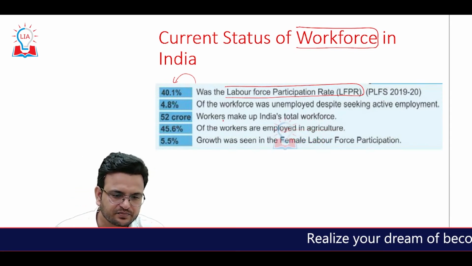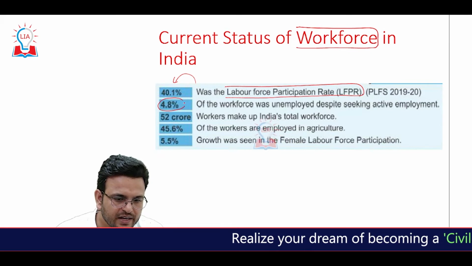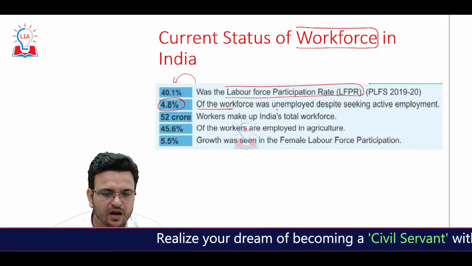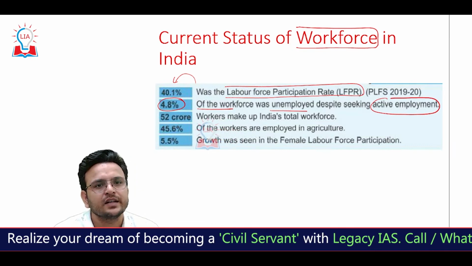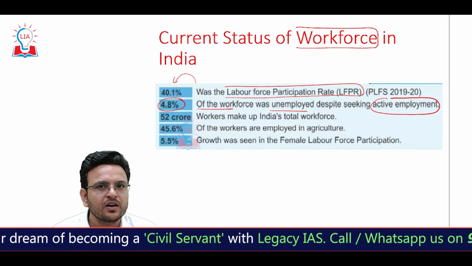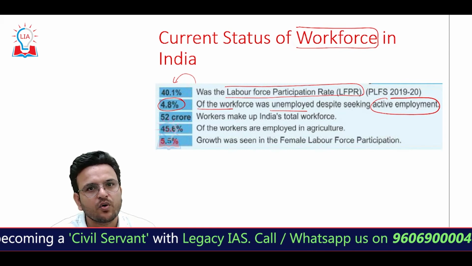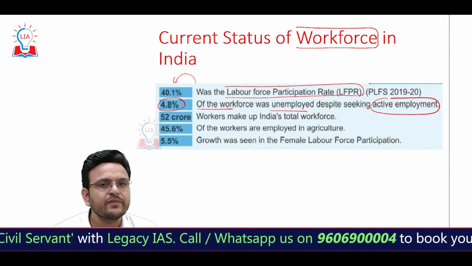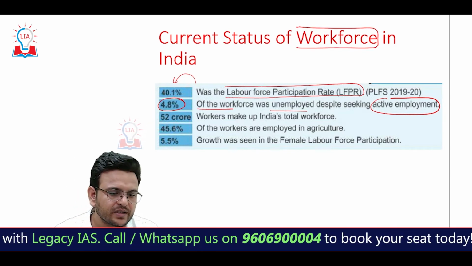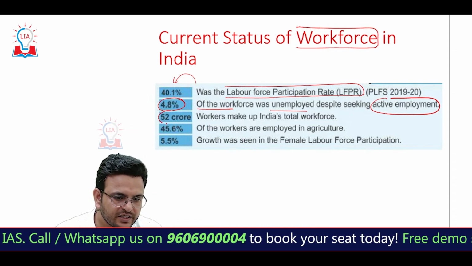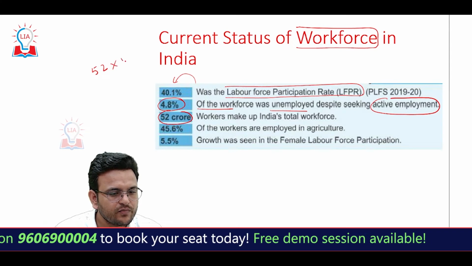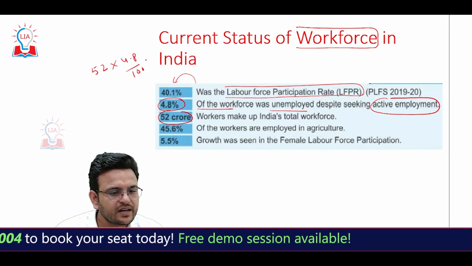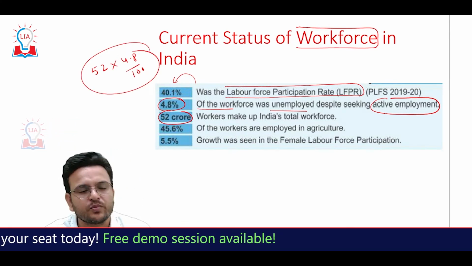Second, 4.8% of the workforce was unemployed despite seeking active employment. So we can say that in India 4.8% of the workforce is not able to get proper employment. The total workforce in India is 52 crore, and 4.8% of them are not able to get a proper job.